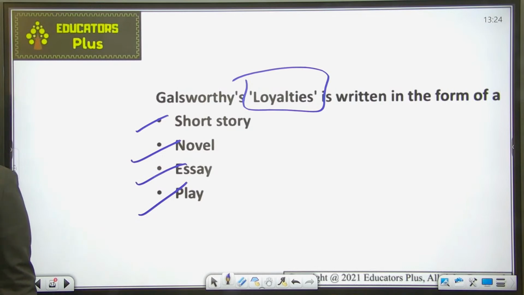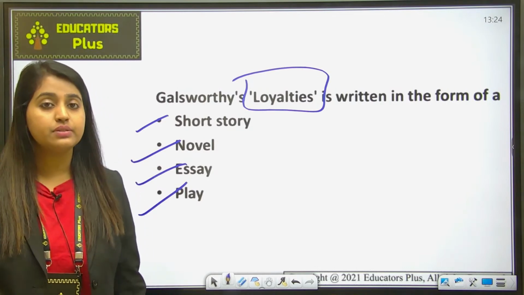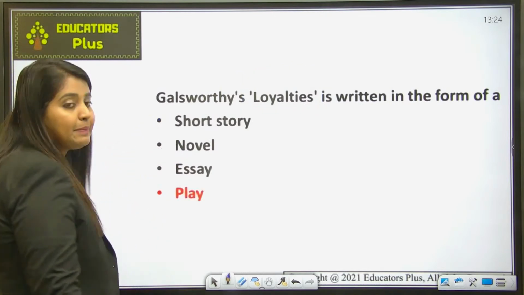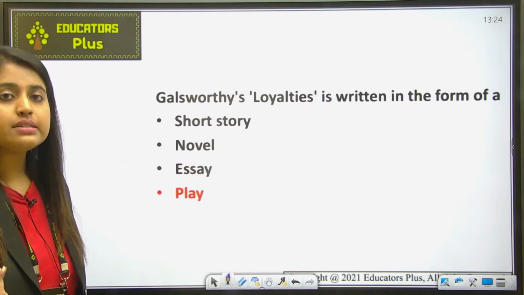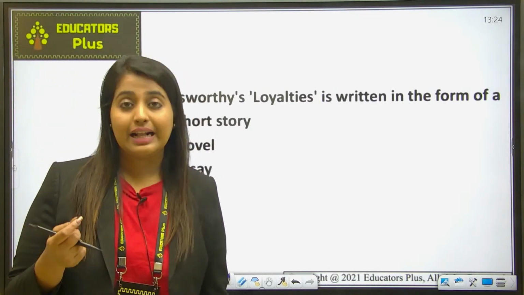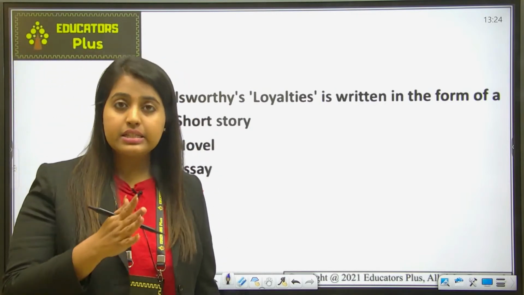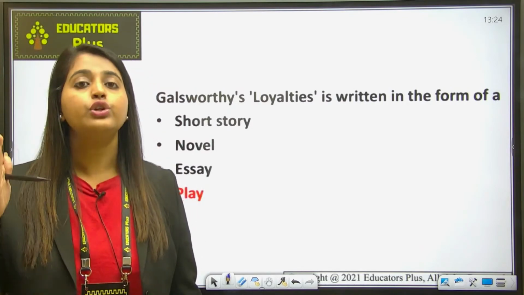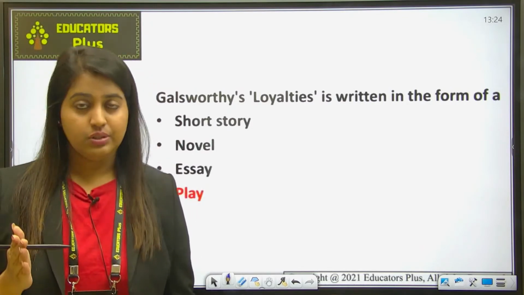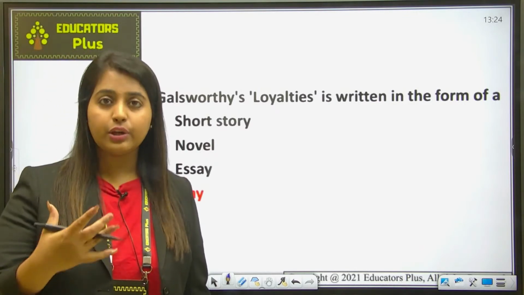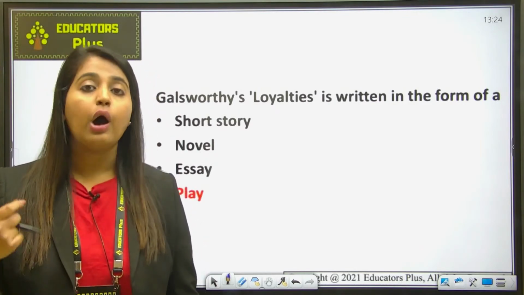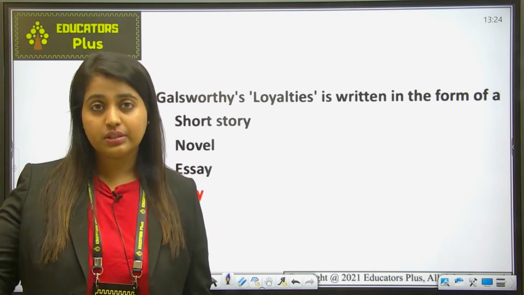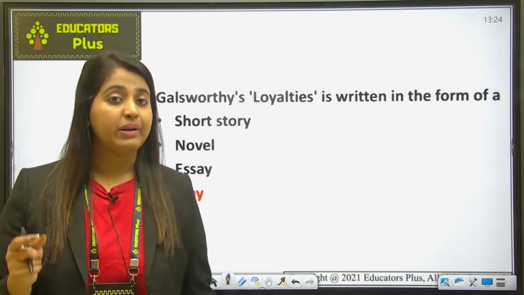In which form has Loyalties been written? So yes, the correct answer is play. Loyalties is a realistic play written by John Galsworthy. The title refers to the state of being loyal or faithful to commitments or obligations. ठीक है, so आप अगर कोई commitment करते हो, कोई आपकी duty होती है, so how faithful you are towards that duty or commitment. This was the main theme of this particular play, Loyalties.